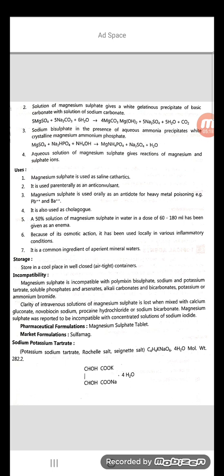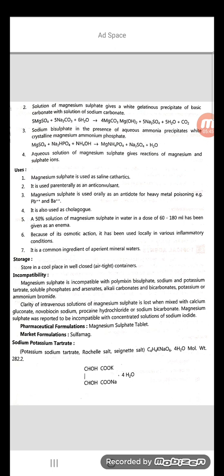Another method is that it is manufactured by the action of sulfuric acid on the native carbonate magnesite, or on previously calcined dolomite. When dolomite is used, magnesium sulfate passes into the solution and sparingly soluble calcium sulfate gets deposited.